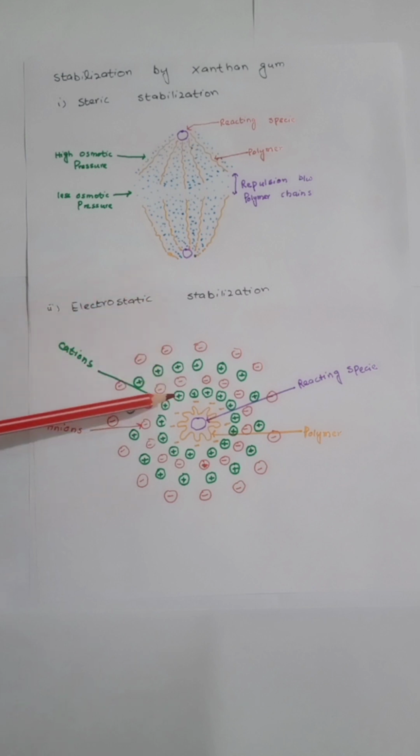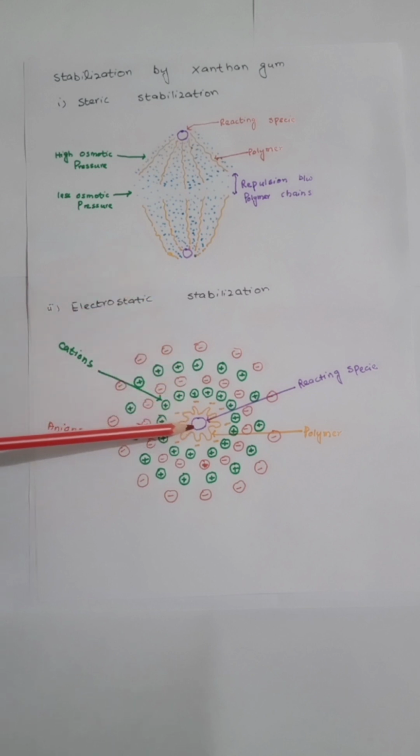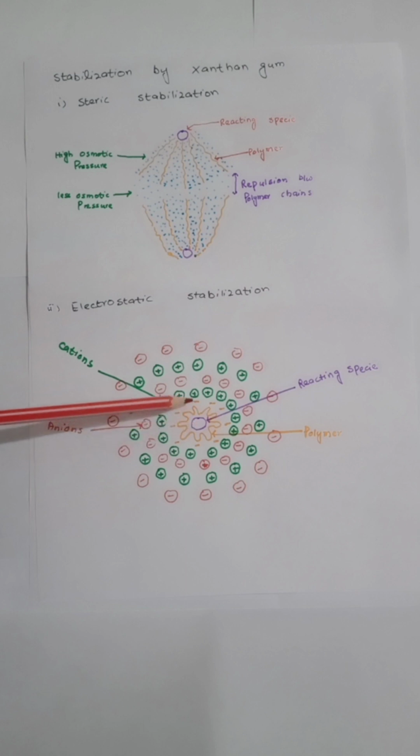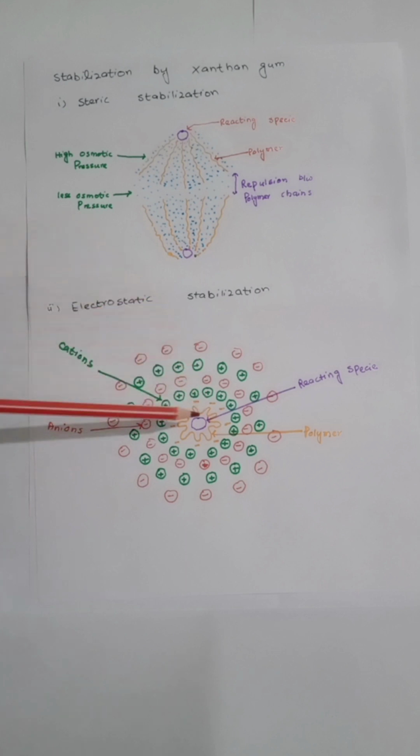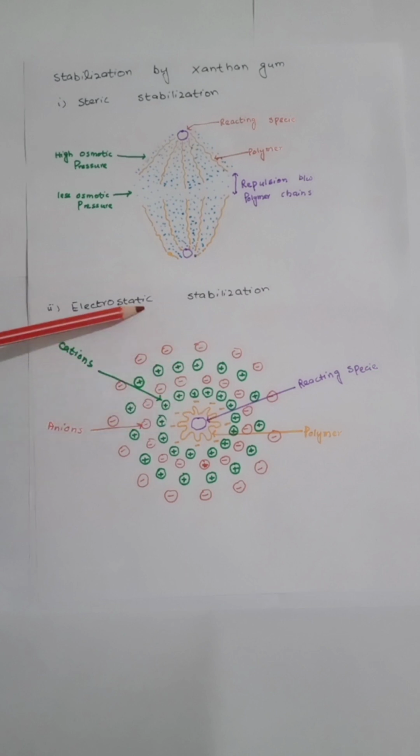In the same way, this process continues, and at last there is a great distance between the reacting species on which xanthan gum was absorbed, and hence the system is stabilized. The reacting species are much away from each other, and they are secured and covered with positive and negative charge layers, due to which the system is stabilized by xanthan gum. Guar gum contains no carboxylate group, due to which this electrostatic stabilization mechanism does not exist in guar gum.